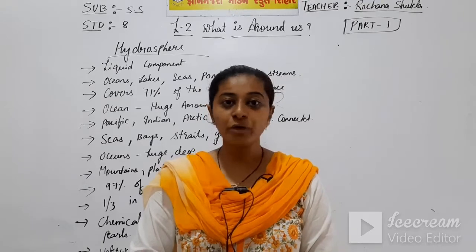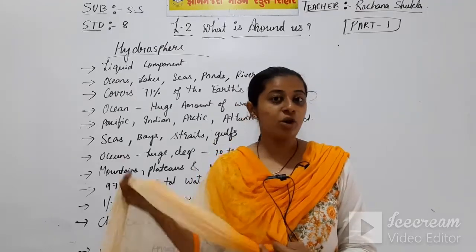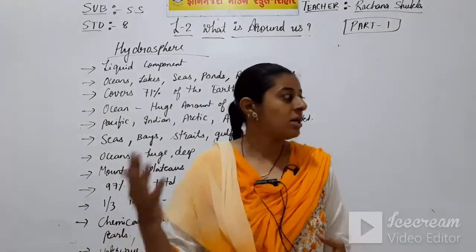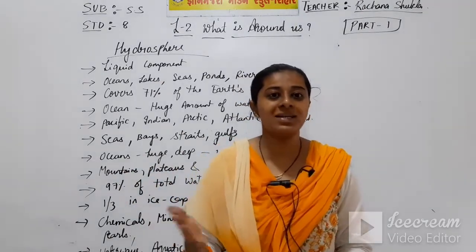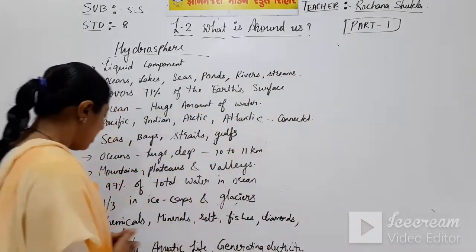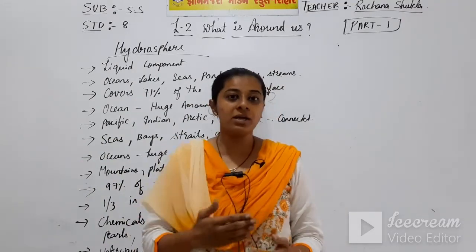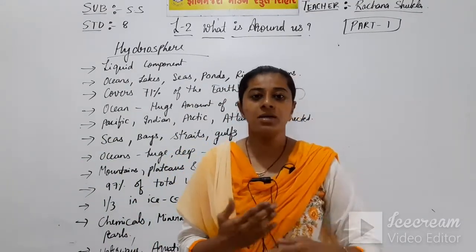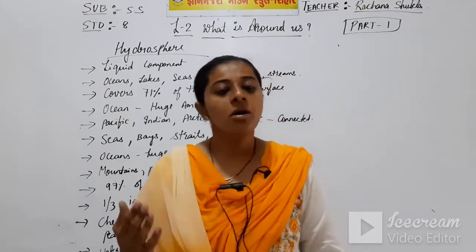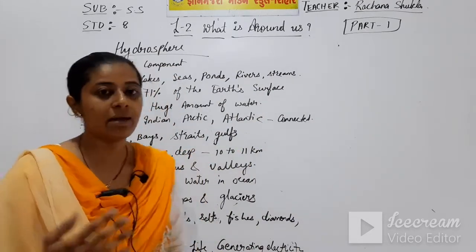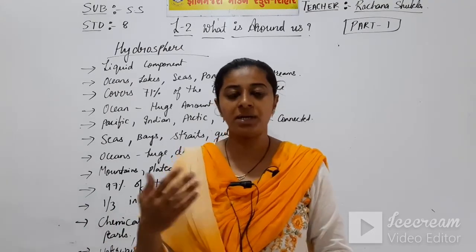Now what are the uses of the ocean? The ocean can be used as a waterway. Ships and tourism are developed on the ocean because there are many cruise liners on which people go for tourism. So ships travel through waterways. Then the other use is aquatic life. There are many living organisms in the water. Just as organisms live on land, certain organisms also live in water. And the last one is generating electricity. The high tidal waves of the ocean are helpful in generating electricity.